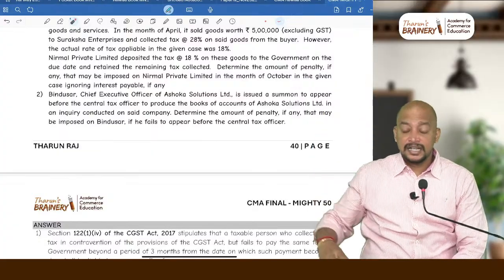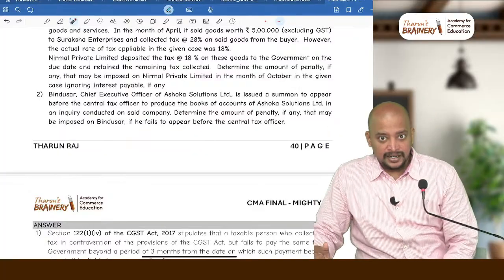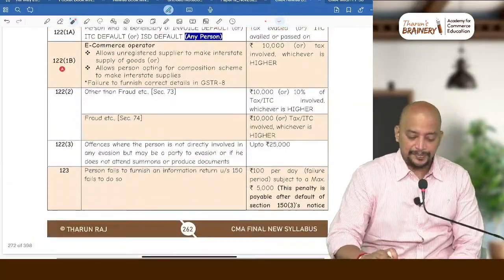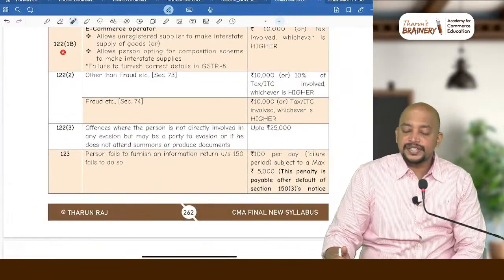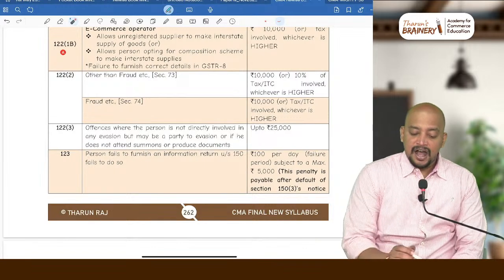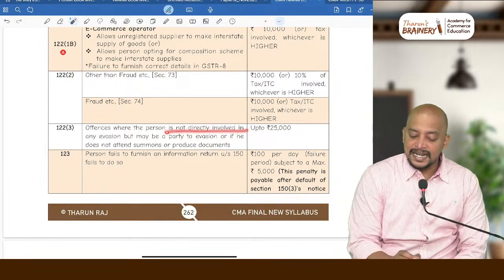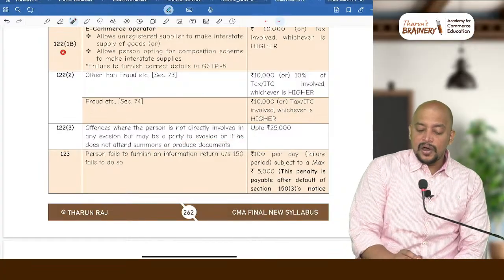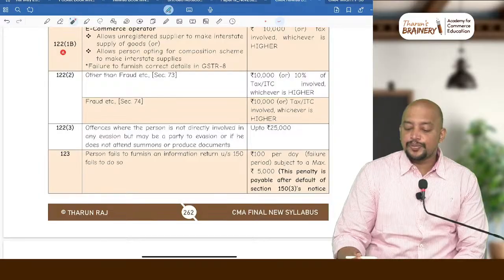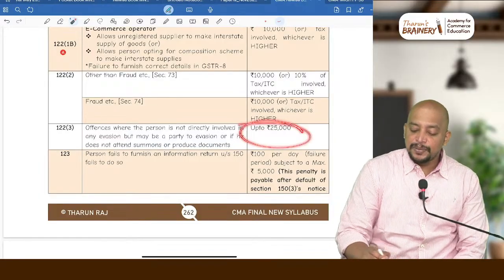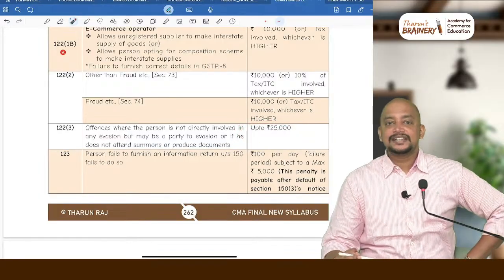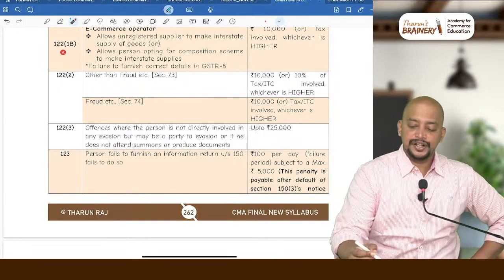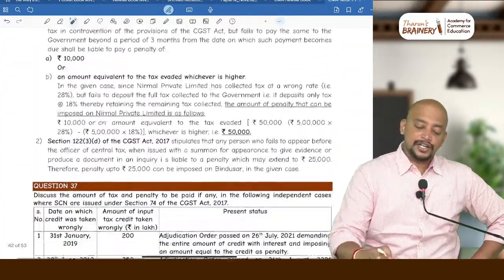If he is not appearing, then there is a penalty under 122 subsection 3. You can see that. 122 subsection 3, same page. Offences where the person is not directly involved in any evasion, but may be a party to evasion, or if he does not attend summons or produce documents, then the penalty will be up to 25,000. Is it clear? So that's how we need to compute the penalty, up to 25,000. So in this case, a summons was issued, he did not appear. So what will be the penalty?